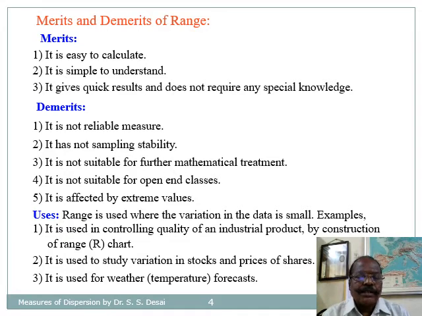Now the uses. Range is used where the variation in the data is small. For example, it is used in controlling the quality of an industrial product by constructing a range chart. It is used to study variation in stocks and prices of shares. It is used for weather forecasting.